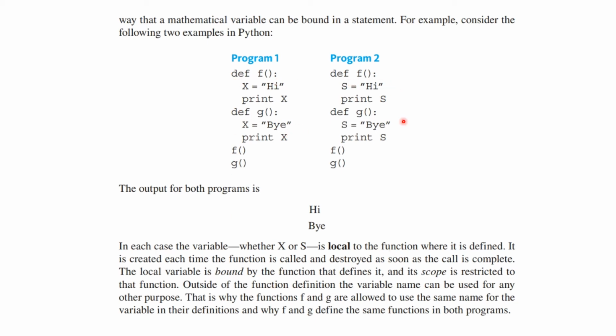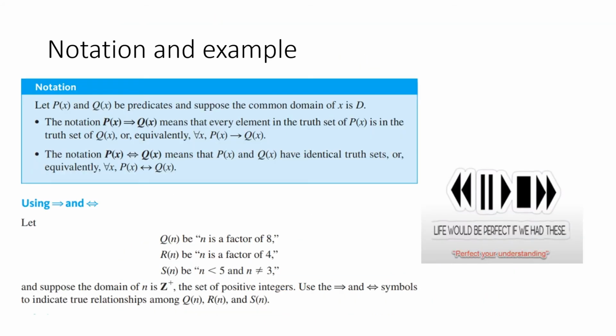And here you define g, here you define g, but then you close off. That finishes the definition. So the local variable is bound by the function that defines it, and its scope is restricted to that function. Outside of that function definition, the variable name can be used for any other purpose. That is why the functions f and g are allowed to use the same name for the variable in their definitions, and why f and g define the same functions in both programs.